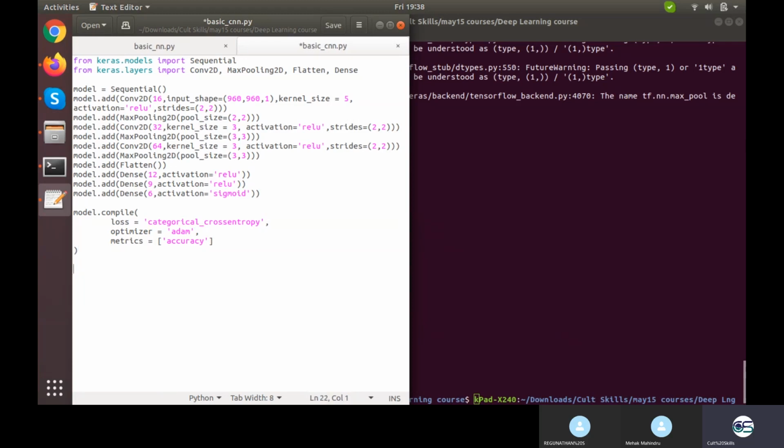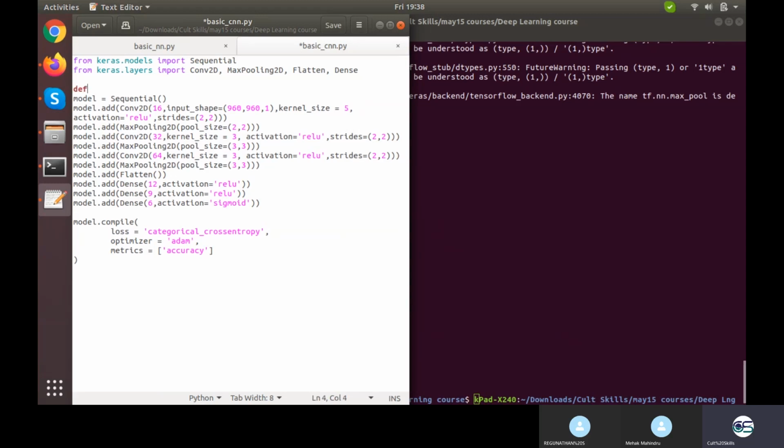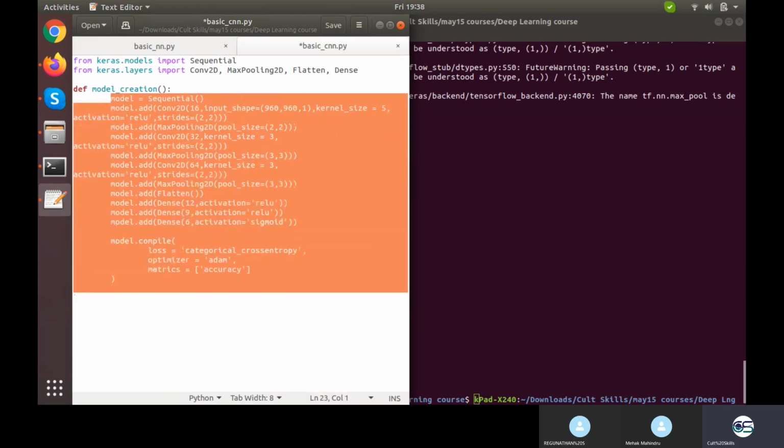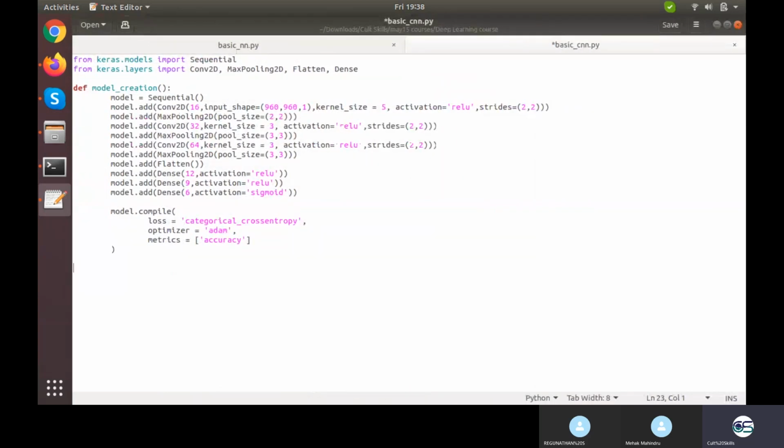Now we have the model with the layers added, and compiled. What else can we do is make a function, def model creation, and make this entire stuff one tab ahead, and then at the last return model. Now with this we can create one more file for our training. This is just our architecture. Into that training file we can call this function from this file, and that will give us the compiled version of the model.